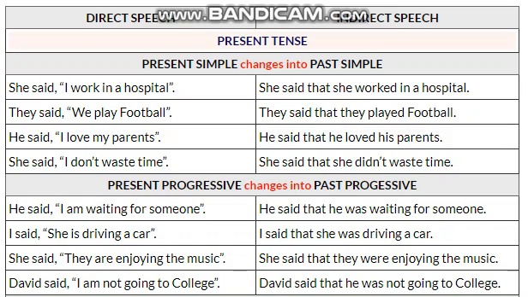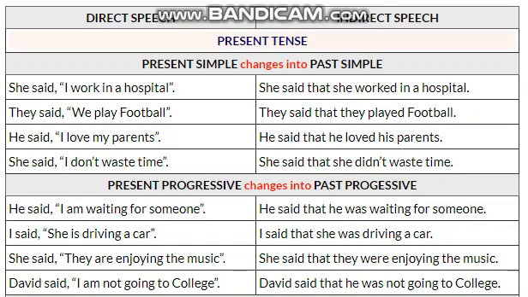We have used she in the first sentence because the reporting verb has she, and in the next sentence we have used they because we have they in the reporting verb.